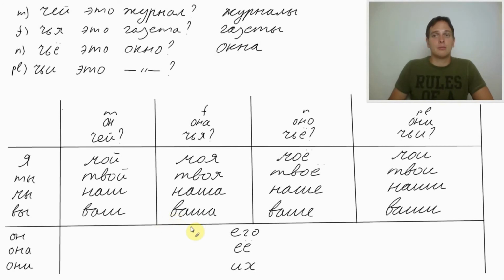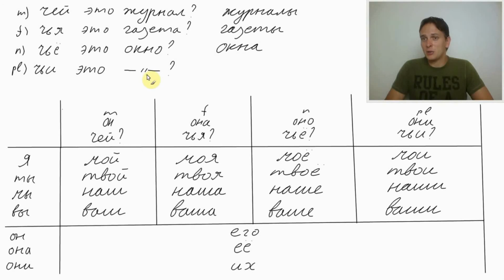Maybe go to the lesson where we studied genders and pick some words and say different possessives for different personal pronouns, and put them in the questions. Whose magazine is this? Whose newspaper is this? Whose window is this? Ручка, for example. Ручка is pencil or pen.